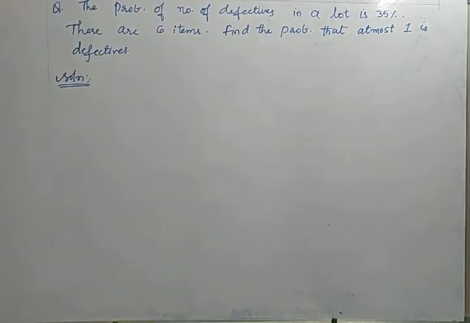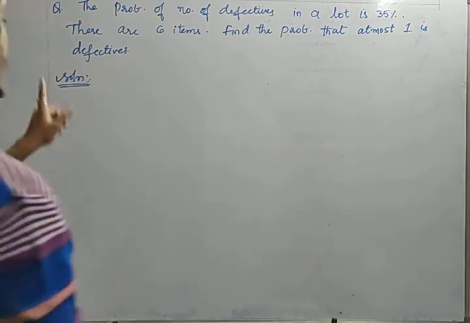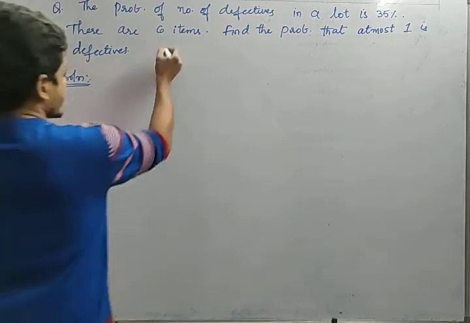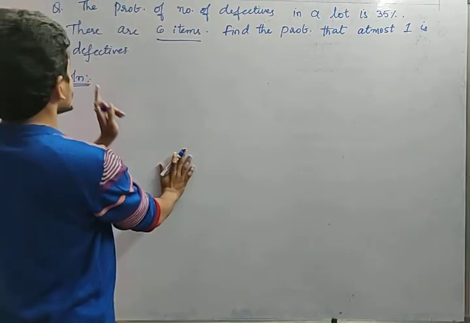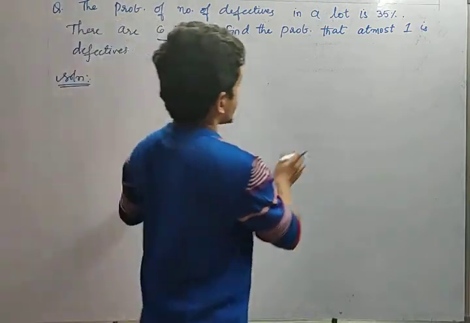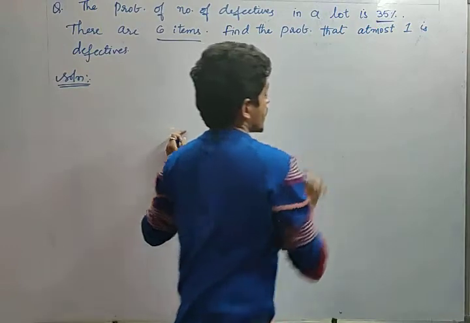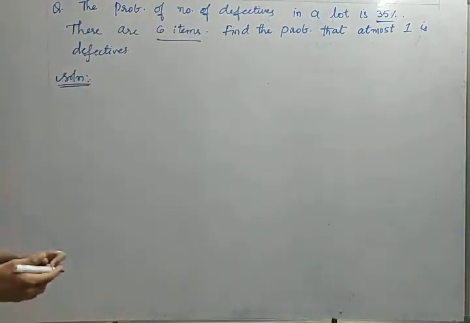Okay. So next question, friends. The probability of a defective item in a lot is 35%. There are 6 items. In a lot means in a box. There are 6 items. The probability that an item in the lot is defective is 35%. So there is a 35% chance to get a defective one. Find the probability that at most 1 is defective.